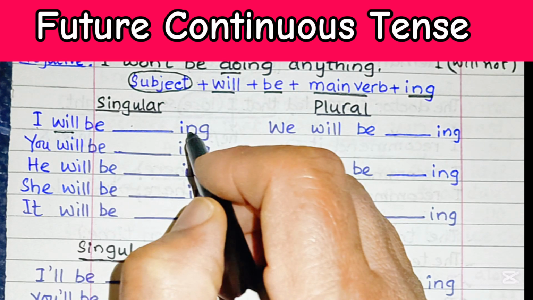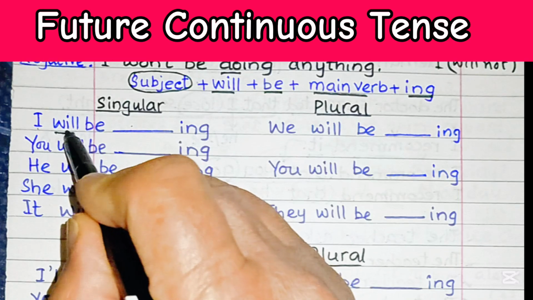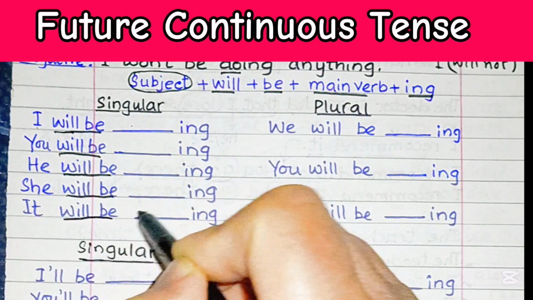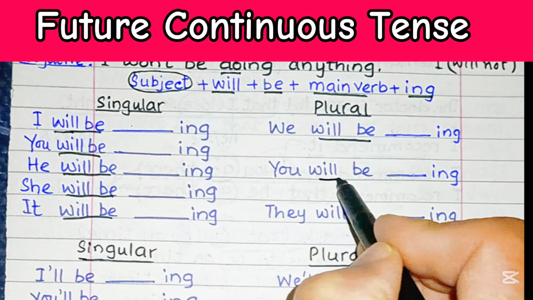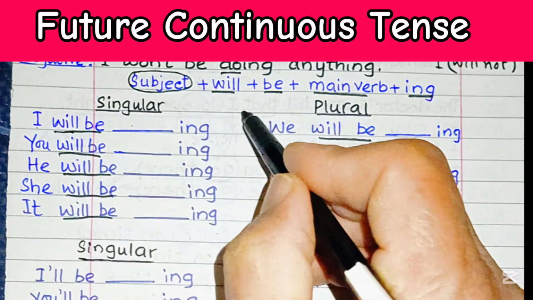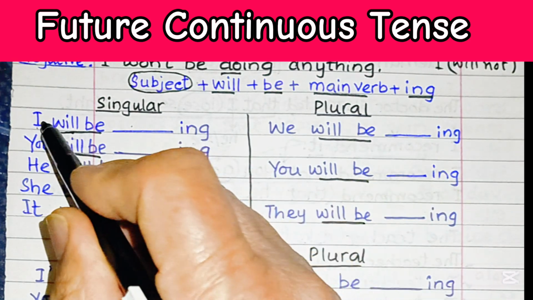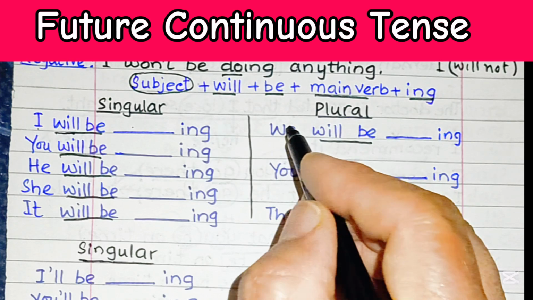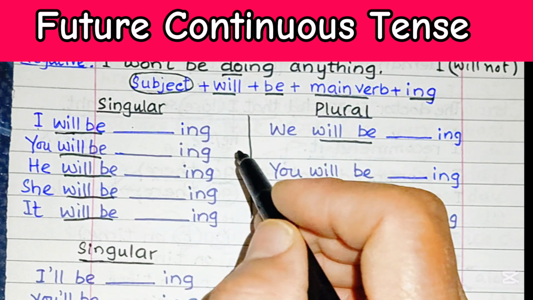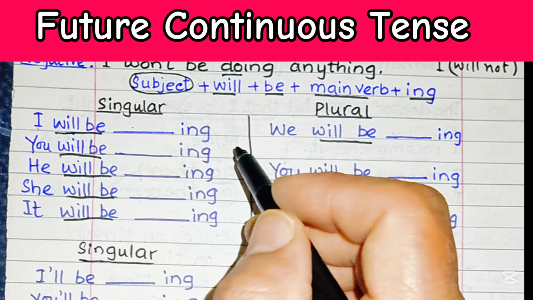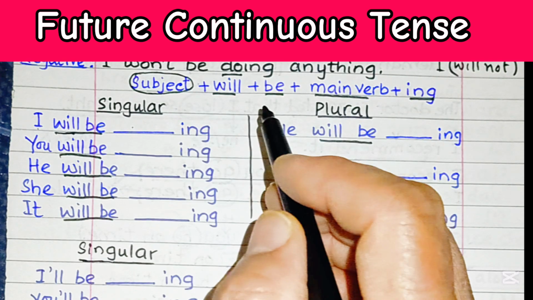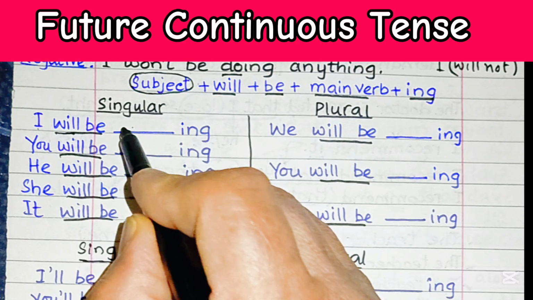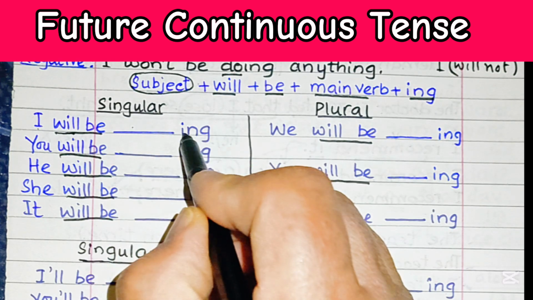As you can see, the verbs used don't change in all the cases. I will be, you will be, he will be, she will be, it will be. Then we have we will be, you will be, and they will be. Whether the pronouns are singular or plural, the verbs used don't change. It remains will be. You always use will and be, and then the main verb goes here, and then add the ing ending.